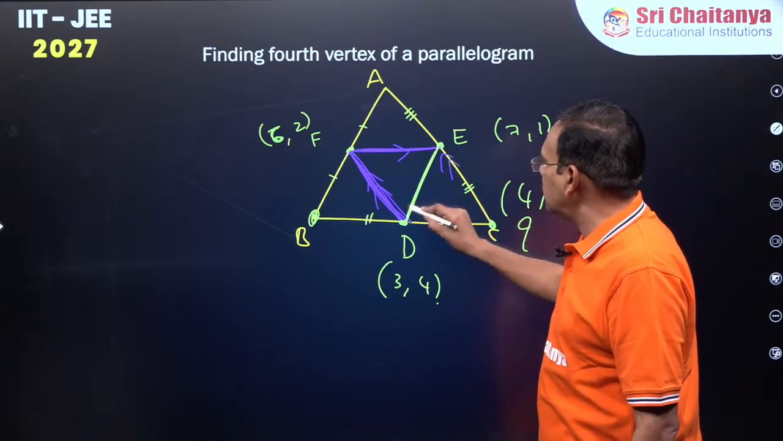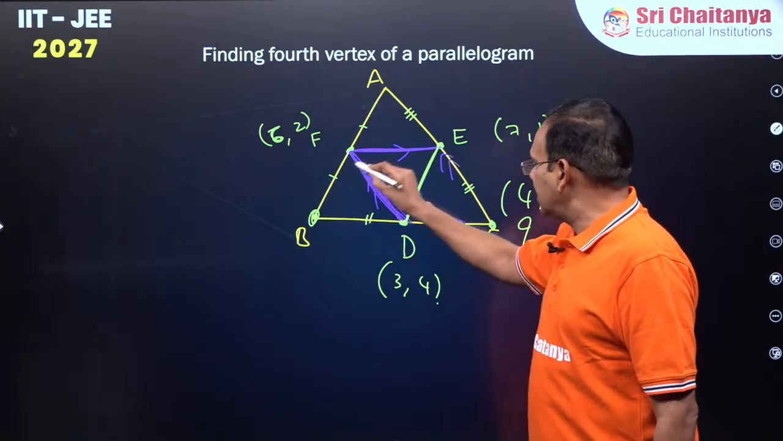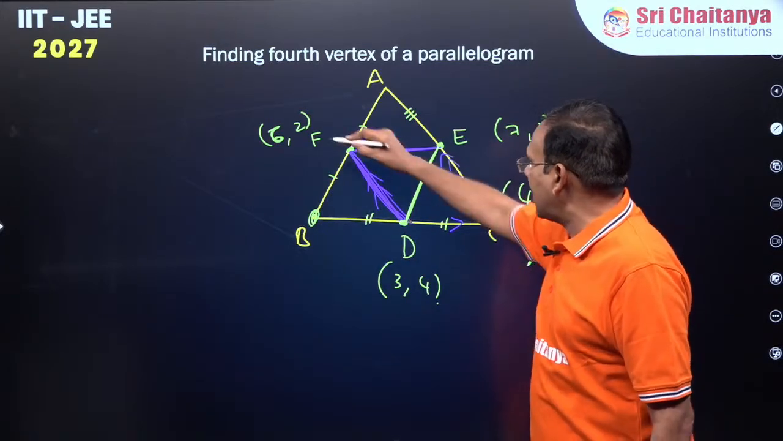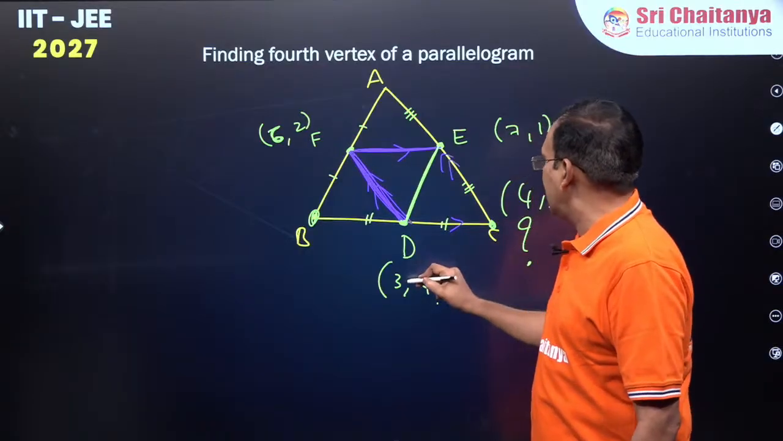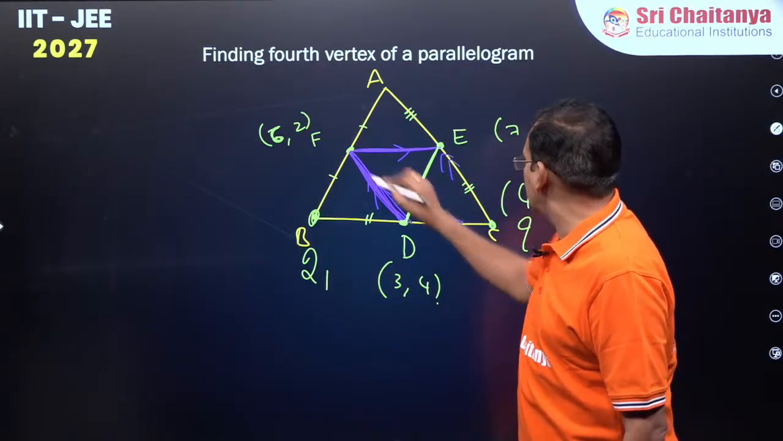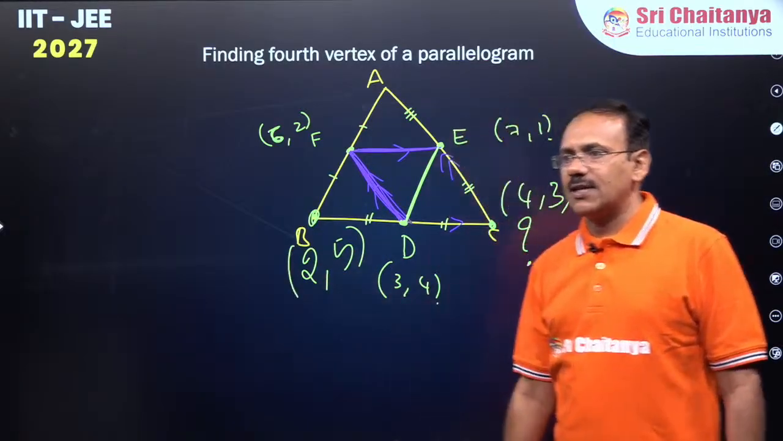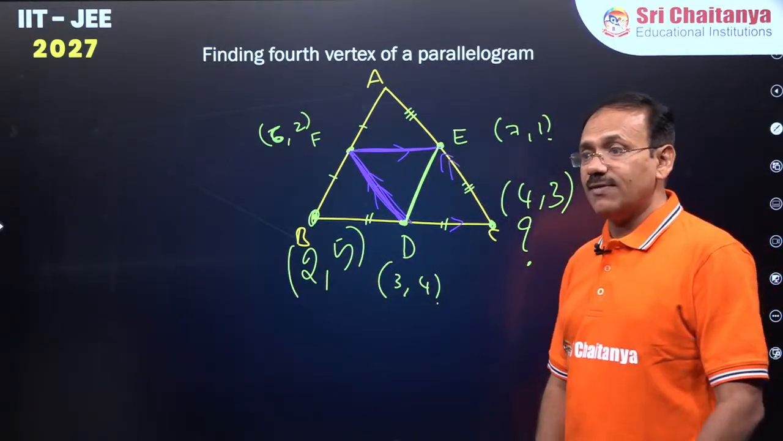If you join these two, here again it is a parallelogram. So, it is again the same parallelogram. You can subtract this, you can add. 6 plus 3, 9. 9 minus 7 is 2. And 4 plus 2, 6. 6 minus 1 is 5. 2, 5 is the answer.